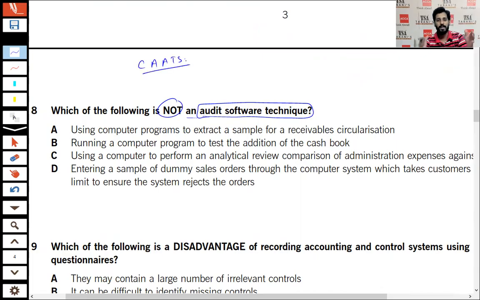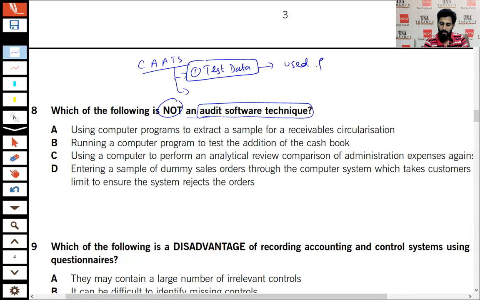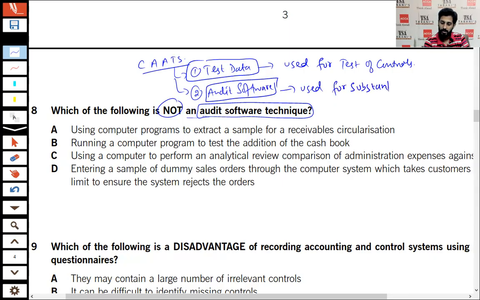I'm not explaining the topic CATS, that is the computerized assisted audit techniques. And you know that there are two facilities. Number one is test data, which is used for test of controls. I'm not going into the depth of the CATS because the aim of this session is to solve the MCQs. And number two is the audit software. Audit software technique is used for substantive testing, right?